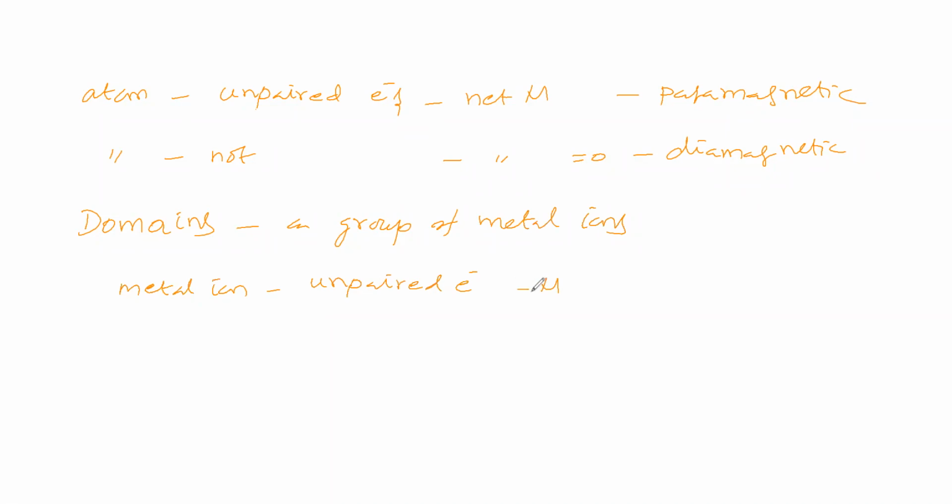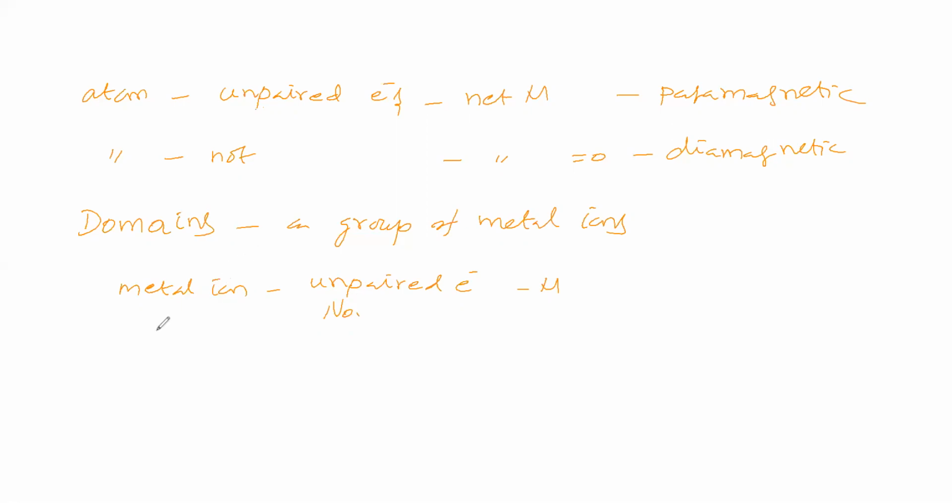The magnitude of the magnetic moment depends on the number of unpaired electrons. One unpaired electron means a magnetic moment will be there. If more unpaired electrons are there, then the magnetic moments will be added up. So based on the number of unpaired electrons, the magnetic moment of the metal ion will be there.